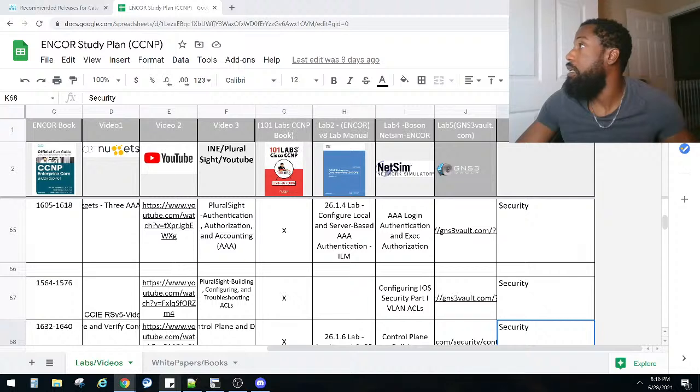Last edit. Add-ons. Make available online. I see some viewers on here, so just make sure you go to the link in the chat. It'll take you to the Discord server. So make sure you join the Discord. And then from there, you should be able to see the spreadsheet. I see viewers and stuff. Y'all let me know. You should be able to download it.